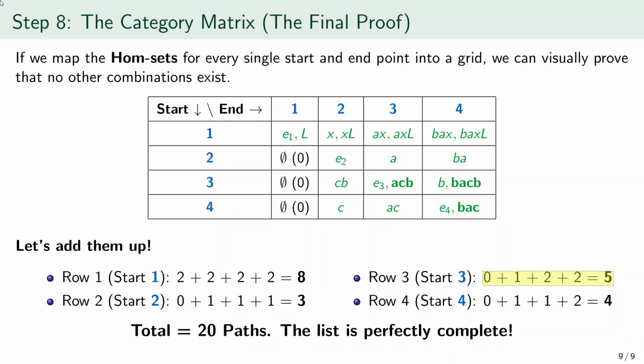In the fourth row, starting at 4, the entry ending at 1 is empty, so 0 paths. The entry ending at 2 contains C. The entry ending at 3 contains AC, which means first C and then A. The entry ending at 4 contains the identity at 4 and BAC. So row 4 has 0 plus 1 plus 1 plus 2, giving 4 paths. When we add the row totals together, we get 8 plus 3 plus 5 plus 4, which equals 20. That proves the list is perfectly complete.